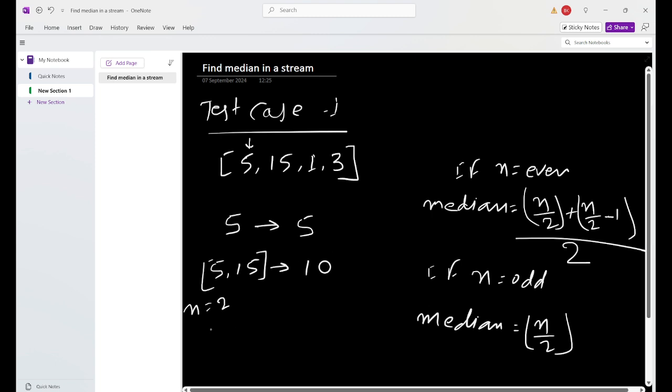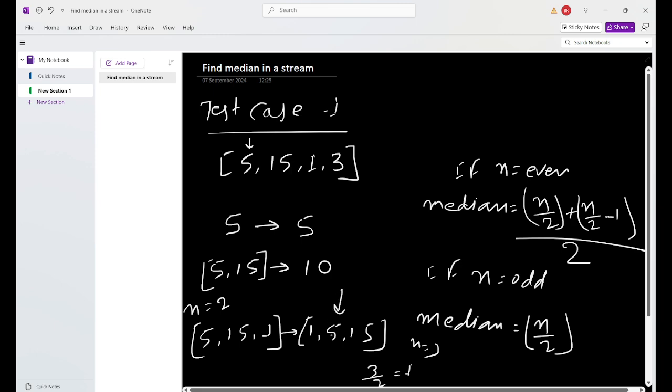In the third case, if we insert 5, 15 and 1, then we need to sort this. After sorting, the array will look like this. Then the middle element: the number of elements is 3, so the median will be at index n by 2, meaning 3 by 2, the first index element. In this case the median will be 5.